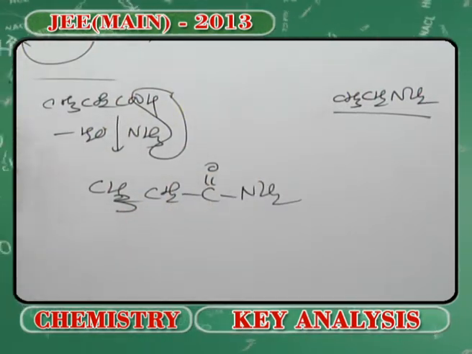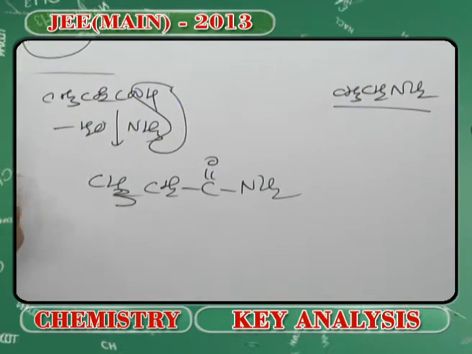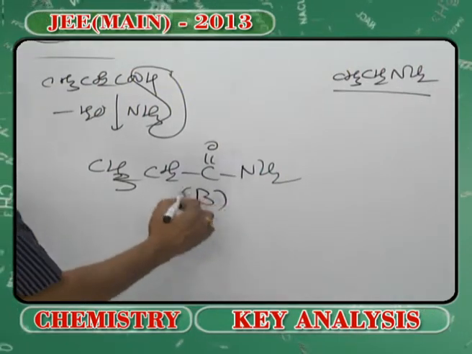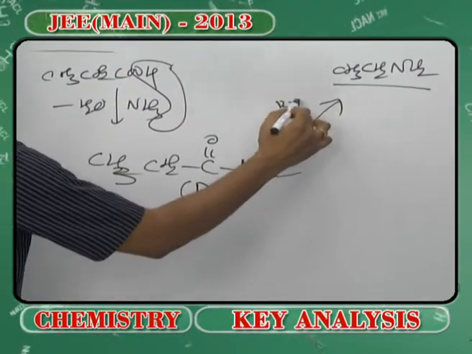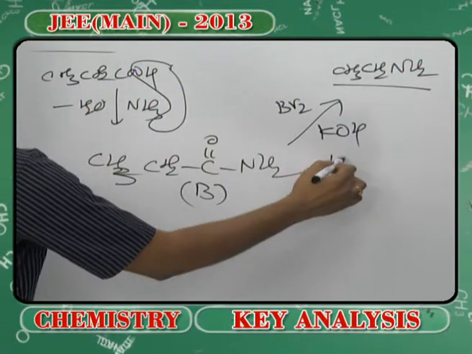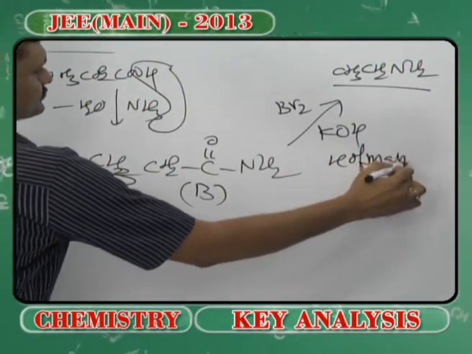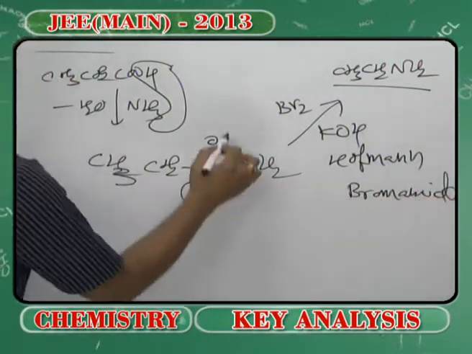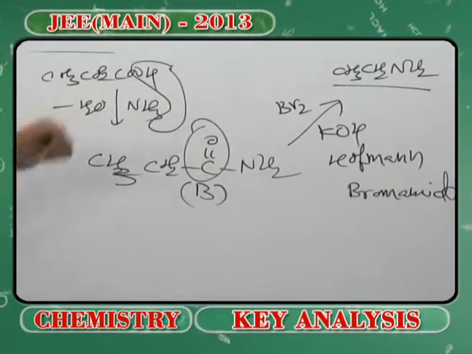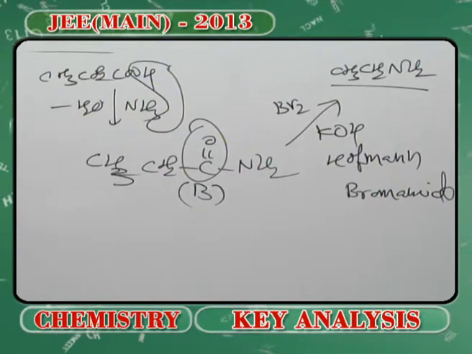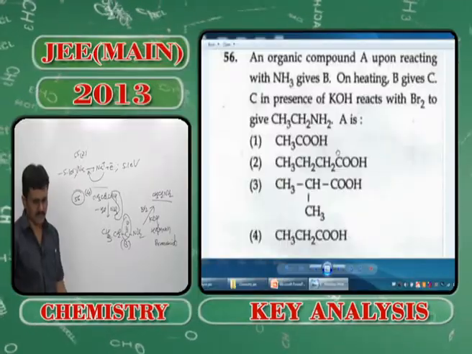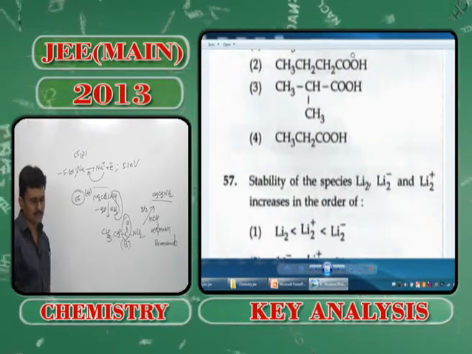So I have taken propanoic acid, wherein I am getting propanamide, which is B, and when I treat this with bromine in presence of KOH, that is Hofmann bromamide reaction, where this part will be eliminated to give that product. So option 4 seems to be the correct answer for this problem number 56, that is CH3CH2COOH.